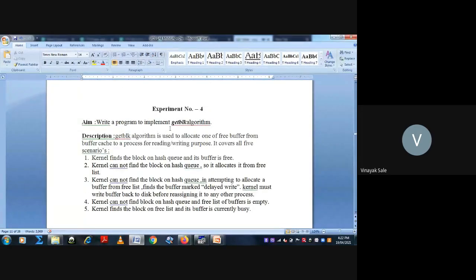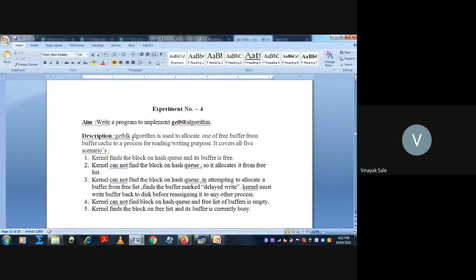Program for get block algorithm. The get block algorithm is used to allocate one of the free buffers from the buffer cache to a process for reading and writing purposes. There are five scenarios for allocation of buffer.